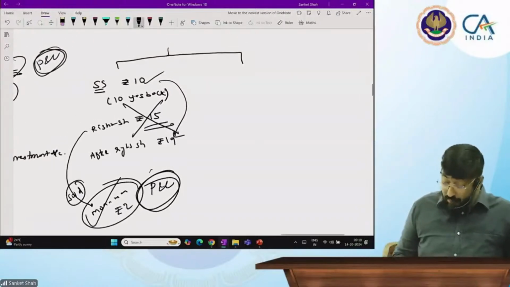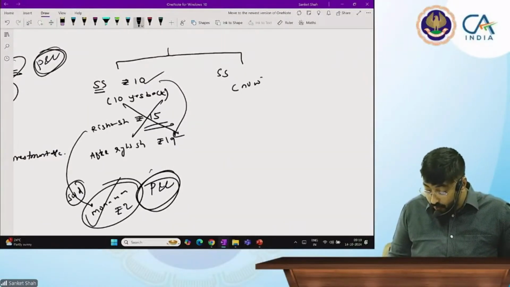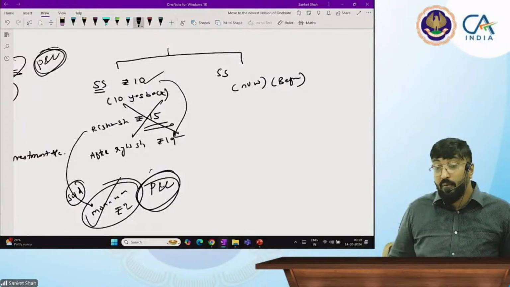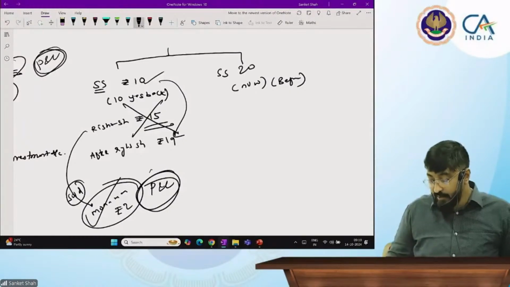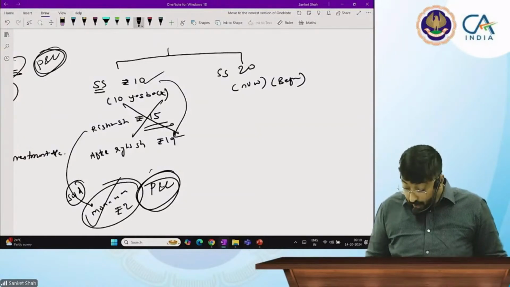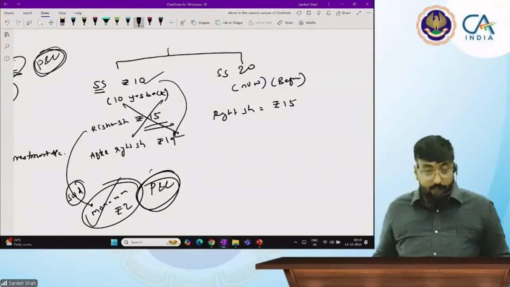Now the second option: Sanket sir buys it now, before the right issue. He has some news that the company is going to issue right shares. So Sanket sir buys it at 20. Now the company announces right shares at rupees 15.